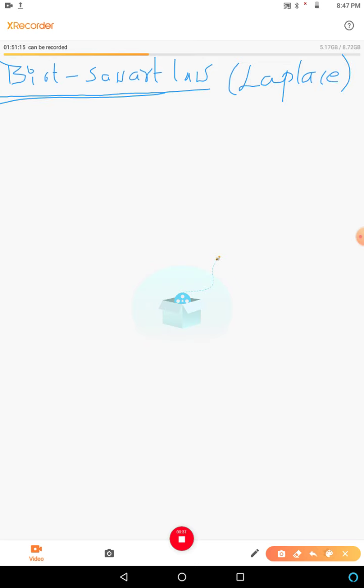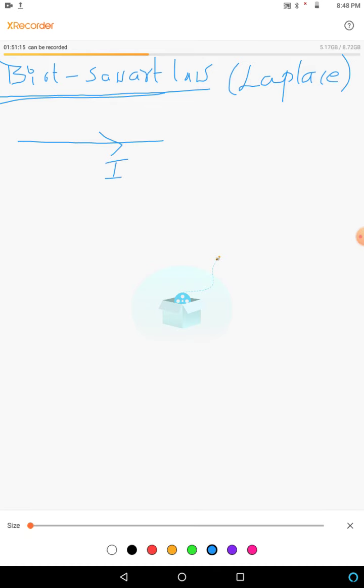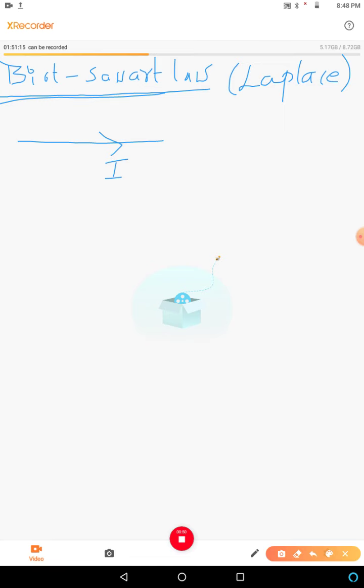So what is this Biot Savart's law? You know, the main source of magnetic field that we observe is the electric current flowing in a conductor. The current which is flowing in a conductor will produce a magnetic field all around. Also, you know that a moving charge will also produce a magnetic field.